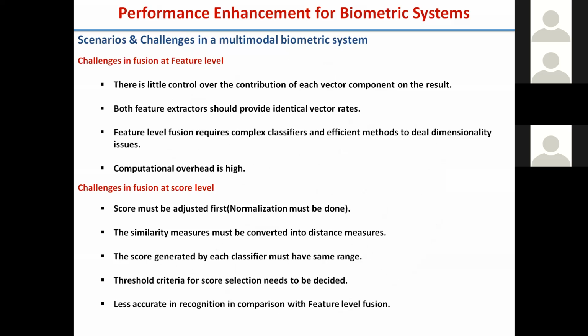Now, what is the challenge when we have fusion, which I already mentioned. In feature level fusion, we extract features from the different modalities, and the features are generally very complex, like real numbers, or complex numbers when we use Gabor filters. They also have different dimensionality.